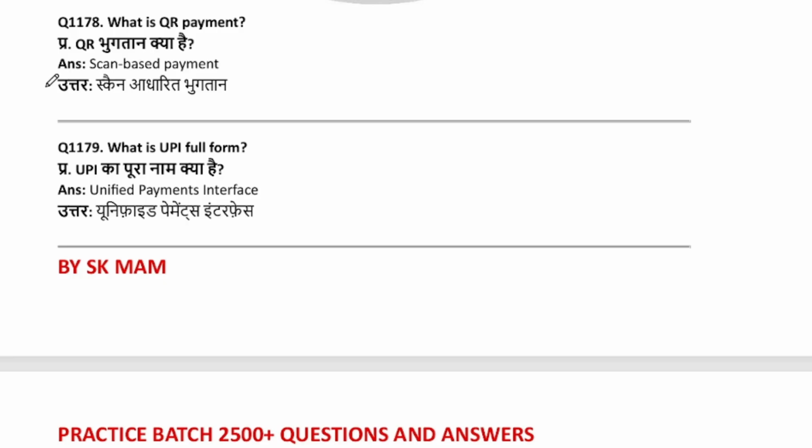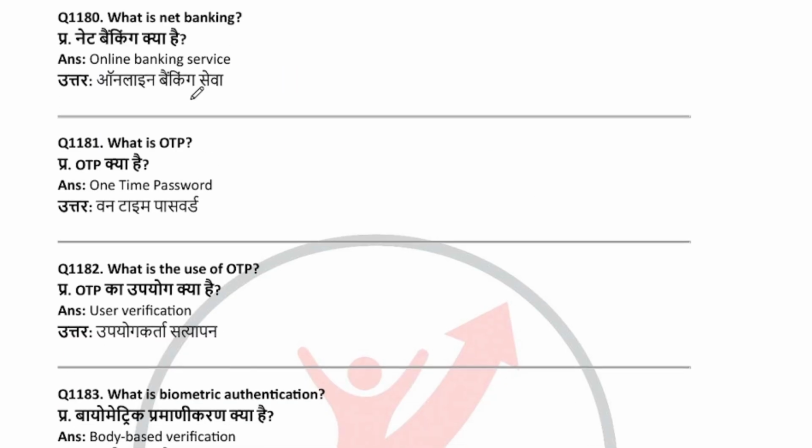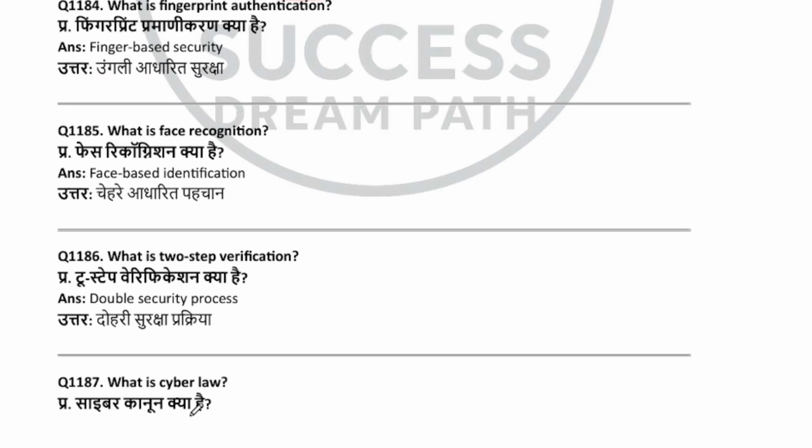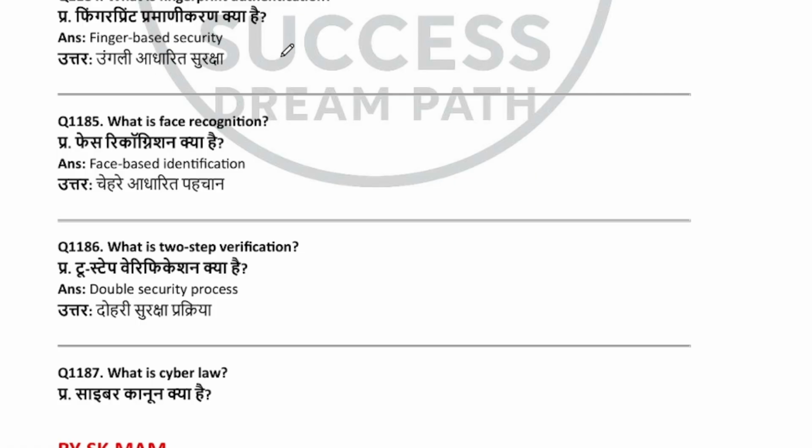What is QR payment? Scan based payment. What is UPI full form? Unified Payments Interface. What is net banking? Online banking service. What is OTP? One time password. What is the use of OTP? User verification. What is biometric authentication? Body based verification. What is fingerprint authentication? Finger based security.